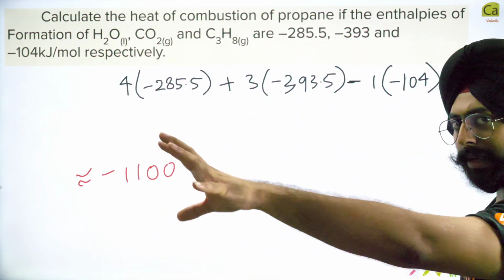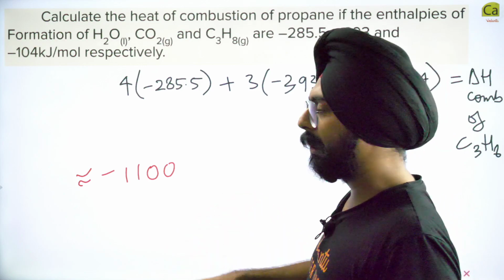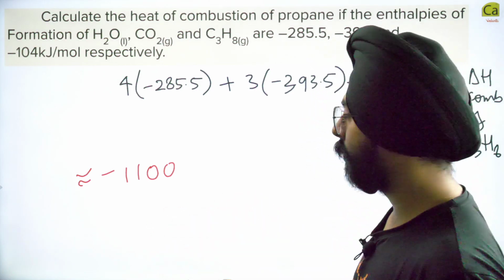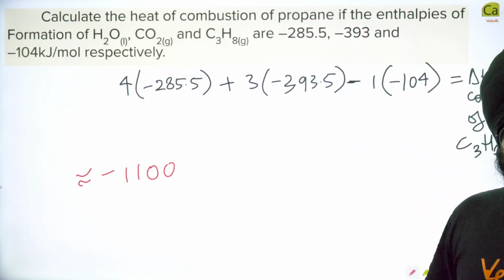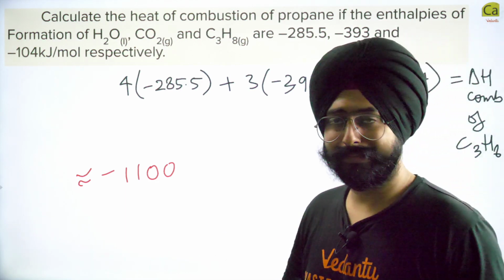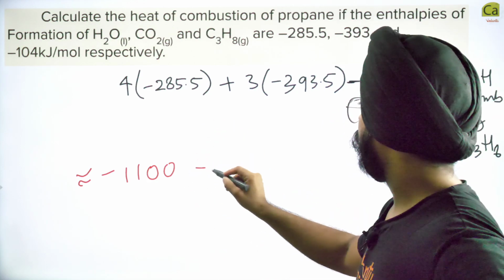Very approximate values. My approximation might be wrong. I'm just giving you an approximation so that you can check whether your answer is close to it or not. If the answer is close, then good. Don't use the calculator because in the examinations calculators are not allowed. So this will come to -1100.